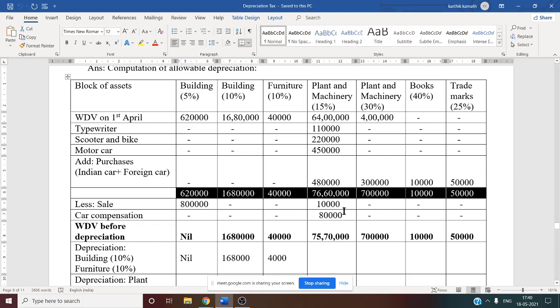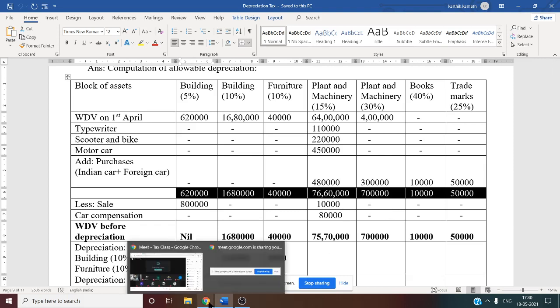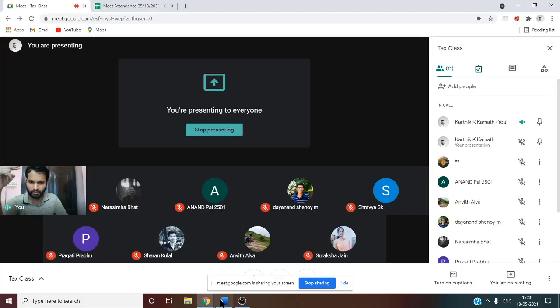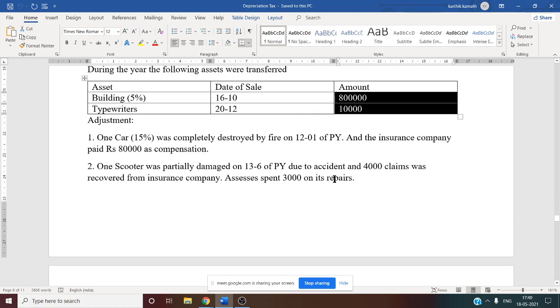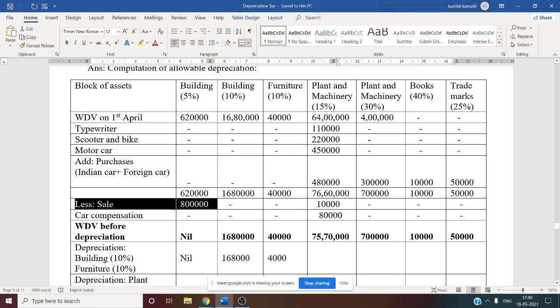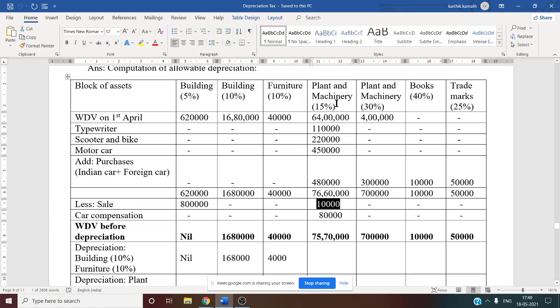Now sale. If you see here, only two pieces of sales information are given: building sold and typewriter sold. So only two items, under building 8 lakh, under typewriter 10,000. So we need to write less sale. Under building 8 lakh we have written, under typewriter 10,000 we have written. Typewriter means it comes under plant and machinery 15%. That is why under the 15% column you need to write 10,000.